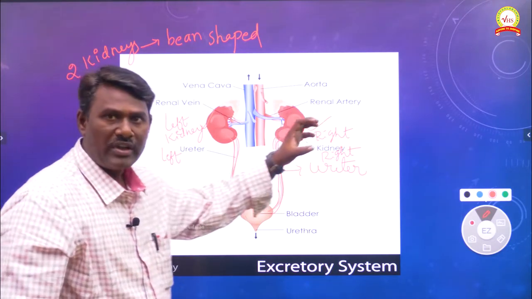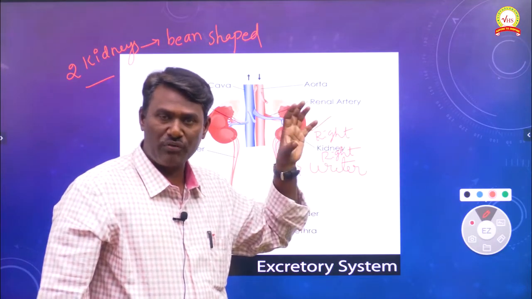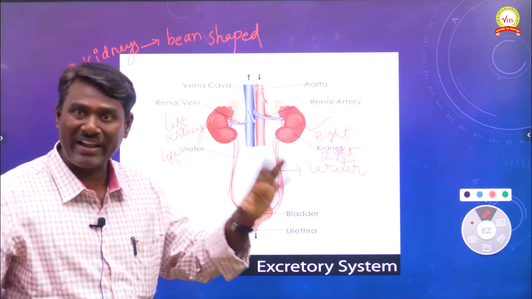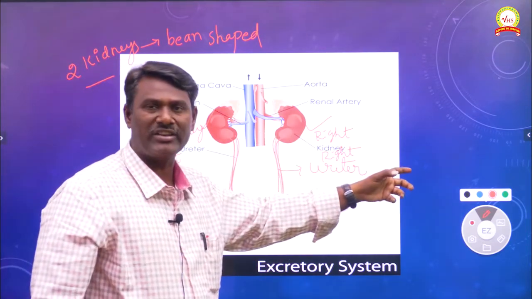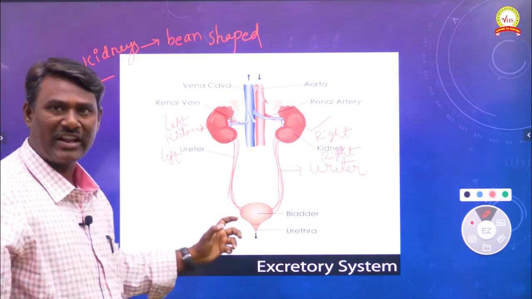So a pair of bean-shaped kidneys, which are very important in the human excretory system, are connected with tube-like structures called ureters. The right kidney is connected to the right ureter, and the left kidney to the left ureter.